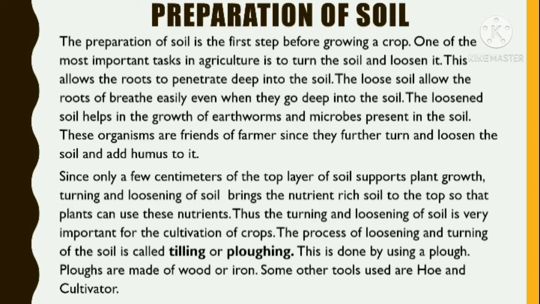These organisms are friends of farmers since they further turn and loosen the soil and also add humus to it. Since only a few centimeters of top layer of soil supports plant growth, turning and loosening of soil brings the nutrient-rich soil to the top so that plants can use these nutrients. Thus, the turning and loosening of soil is very important for the cultivation of crops.